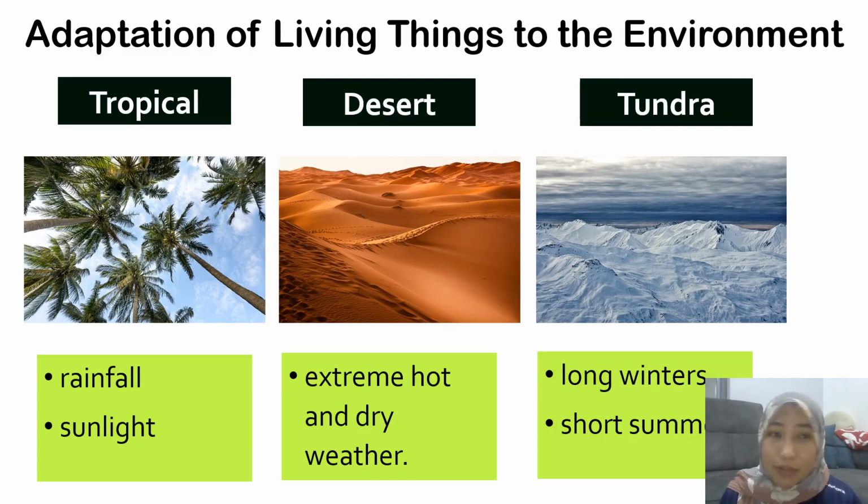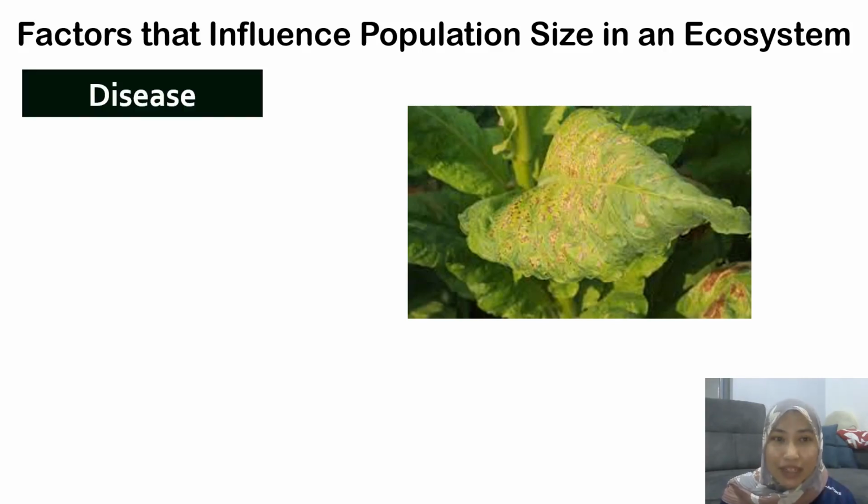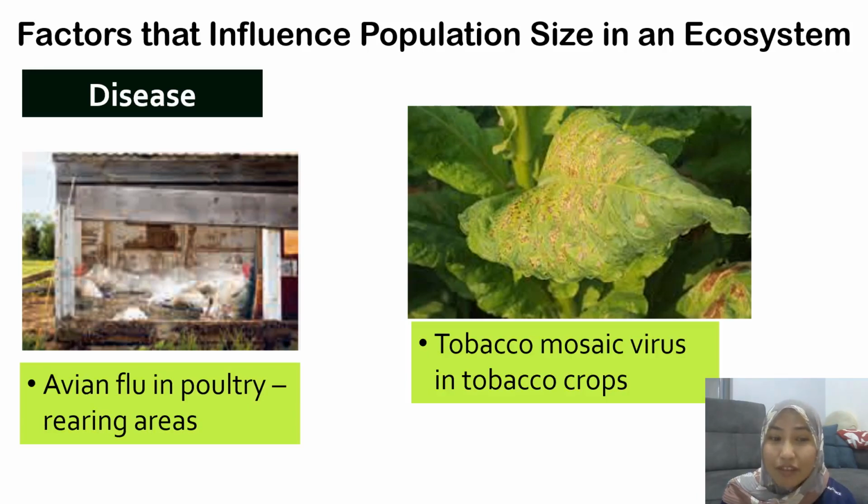Now, let's have a look at the factors that may affect population size in an ecosystem. So remember the word population that we learned just now? It means a group of one species that live together in a habitat. So for example, disease. So we have avian flu here. It will attack chicken.